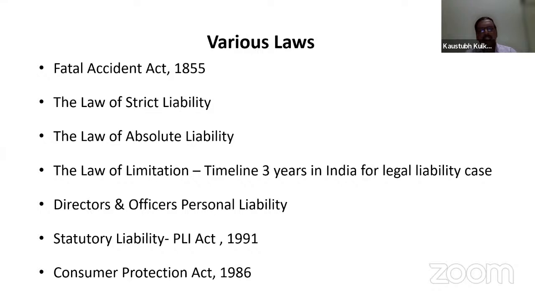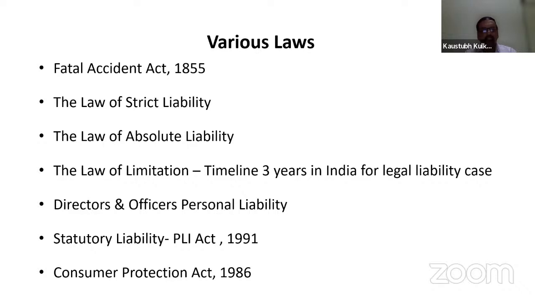If there are any injuries, the case is to be filed in the court of law within 3 years from the date of the actual accident. So within these 3 years, the legal liability case is to be registered.